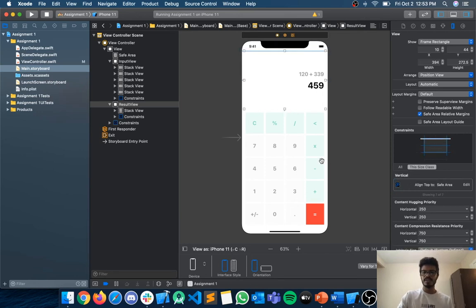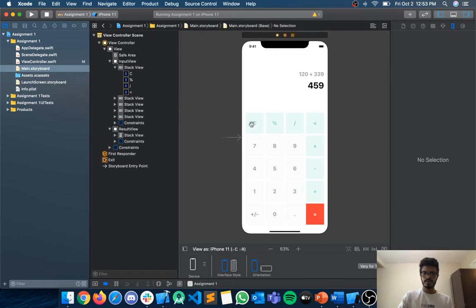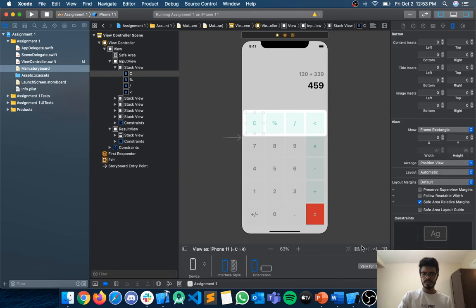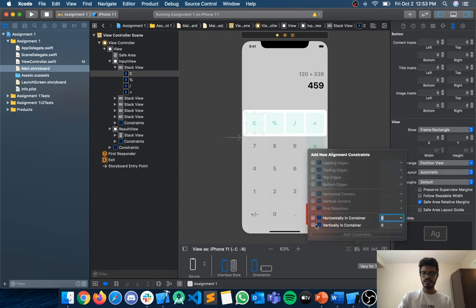While adding the margin, I got to know that it defaults to its parent controller, and then the safe area, and that goes on and on. So I have to keep that in mind, and I also made the align constraints.